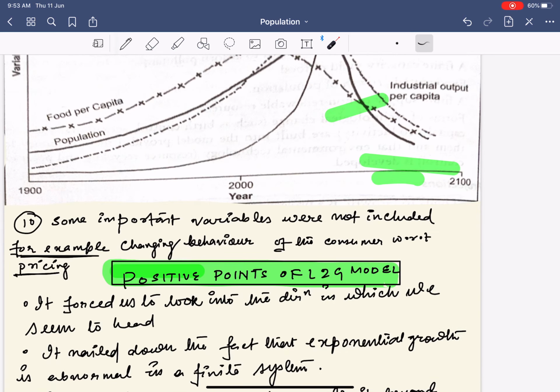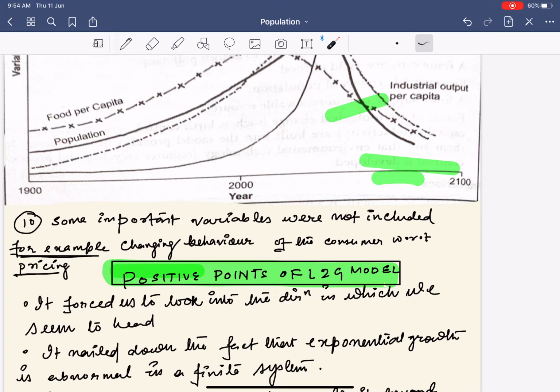Now, how was the model simplified? Just look into this number 10 point. Some of the important variables were not included. For example, changing behavior of the consumer with respect to pricing. Understand this. If the price of a product increases, obviously the demand for that product will decrease. Let us say the iPhone today becomes 2 lakh. Obviously, the purchasing capacity for an iPhone at 2 lakh is not available with every person. But the purchasing capacity for an iPhone at 50,000 will be available with other persons. So this is what it is trying to say. If the resources start becoming scarce, then the price of the resources will increase.